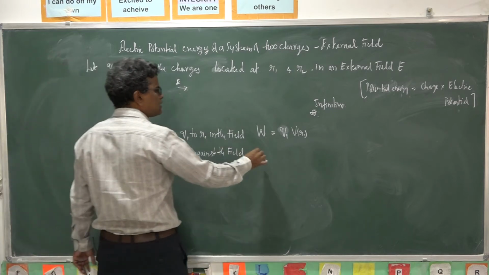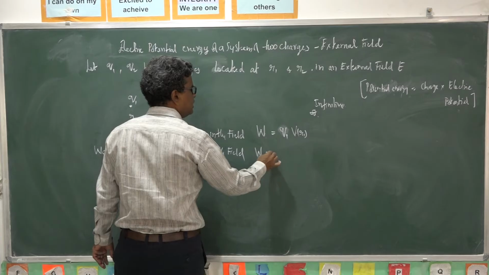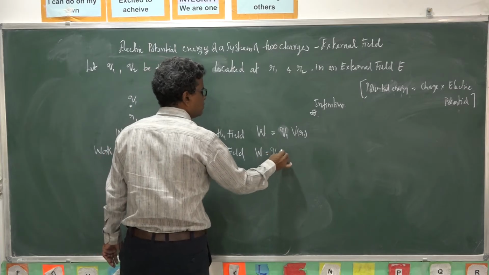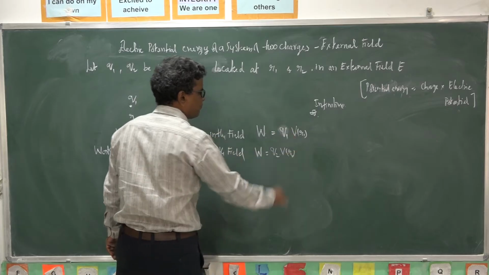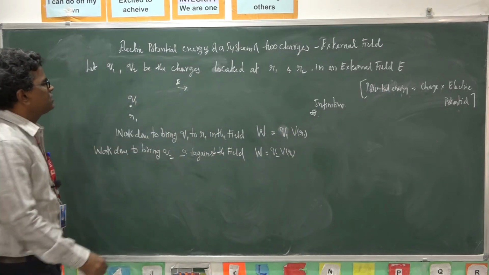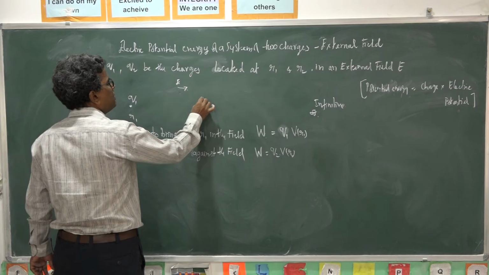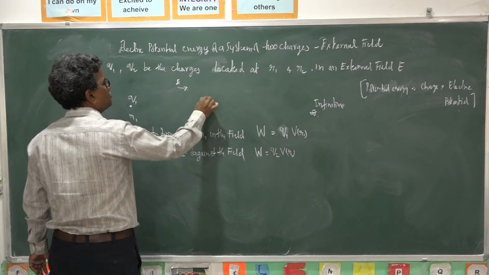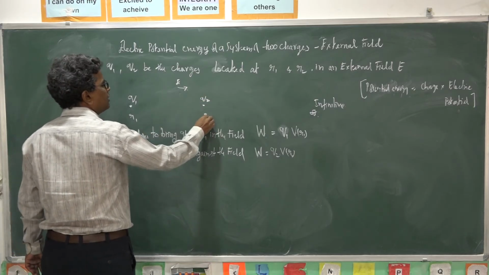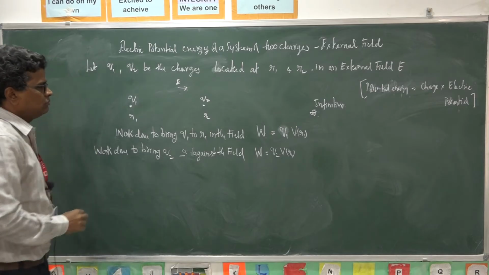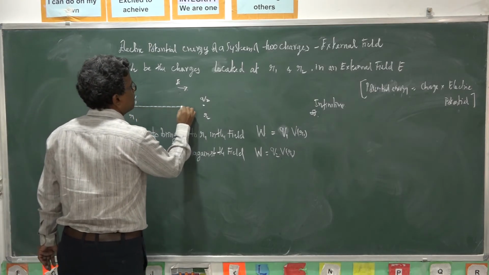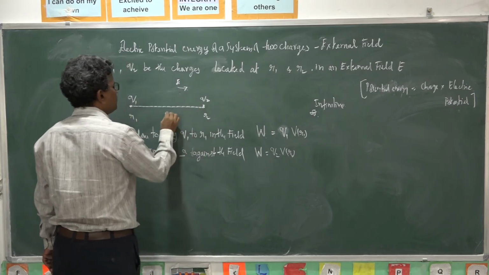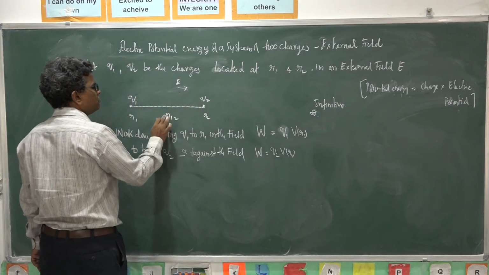That work done is charge q2 into potential at r2. At this position let q2 be here, its position vector r2, located at r2. They are separated by a distance, let it be r12.